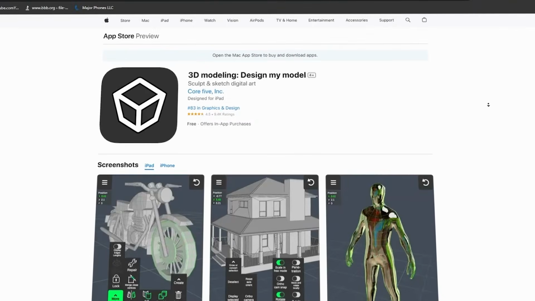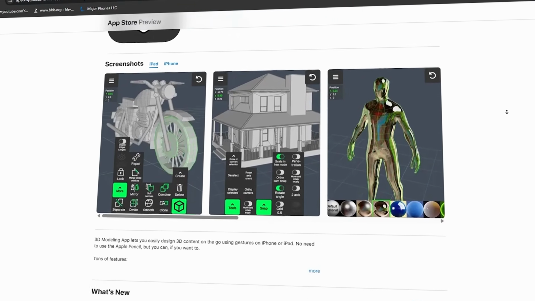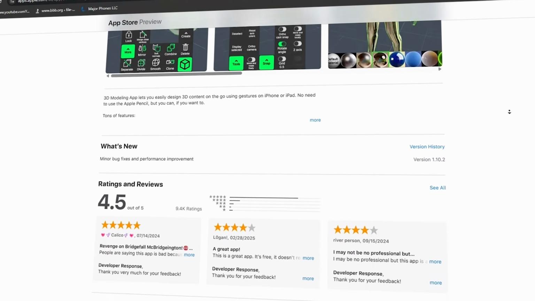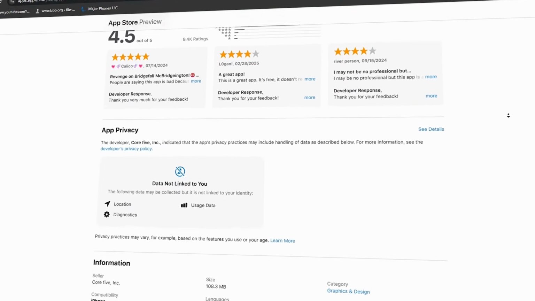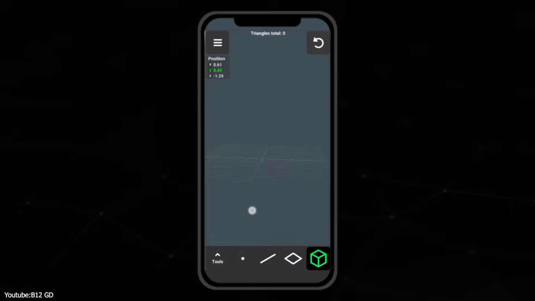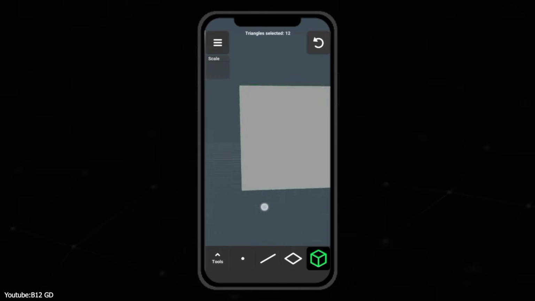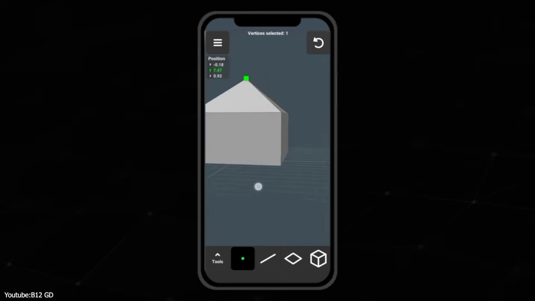And other than Blender, there are actually some interesting and cool 3D modeling apps that you can check out. For example, 3D Modeling Design My Model. This app honestly feels like someone took the core idea of 3D modeling and stripped it down to the simplest form. You open it, and instead of dealing with complicated panels or settings, you are immediately inside a 3D space, moving objects around with your fingers.